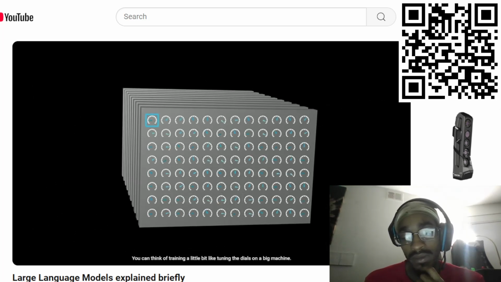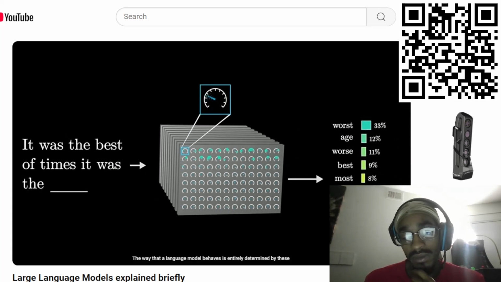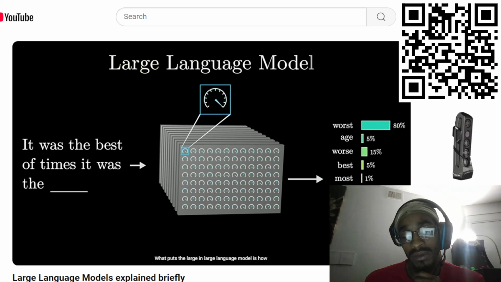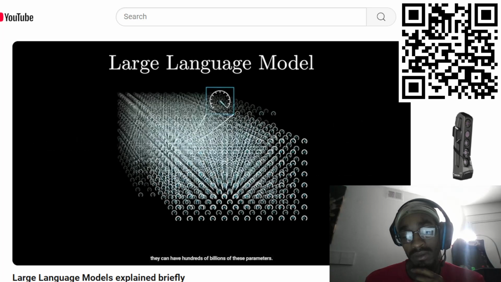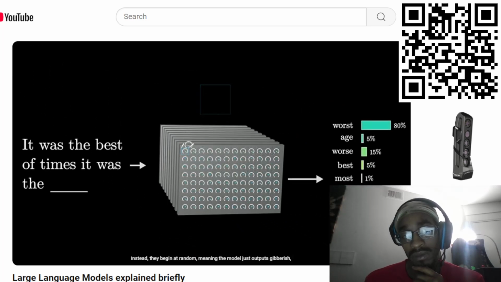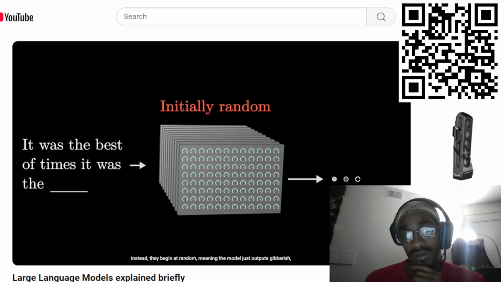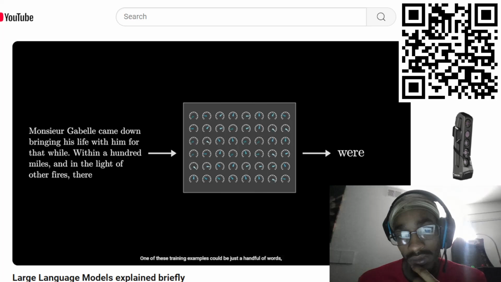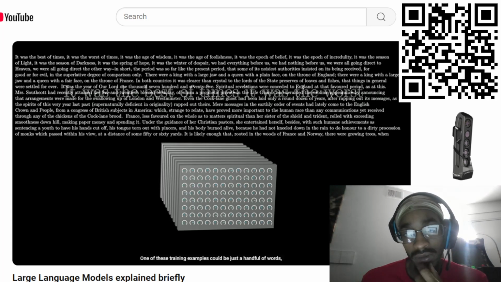You can think of training a little bit like tuning the dials on a big machine. The way that a language model behaves is entirely determined by these many different continuous values, usually called parameters or weights. Changing those parameters will change the probabilities that the model gives for the next word on a given input. What puts the large in large language model is how they can have hundreds of billions of these parameters. No human ever deliberately sets those parameters. Instead, they begin at random, meaning the model just outputs gibberish, but they're repeatedly refined based on many example pieces of text. One of these training examples could be just a handful of words, or it could be thousands, but